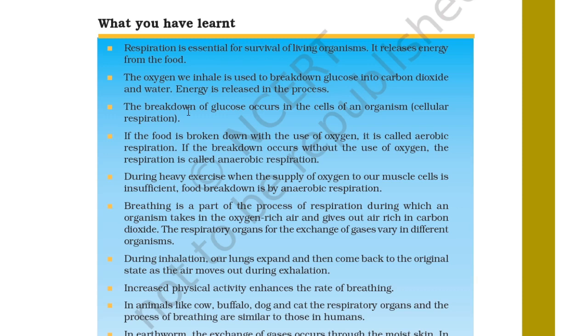The breakdown of glucose occurs in the cell of an organism, called cellular respiration. If the food is broken down with the use of oxygen, it is called aerobic respiration. If the breakdown occurs without the use of oxygen, the respiration is called anaerobic respiration. During heavy exercise, when the supply of oxygen to our muscle cells is insufficient, food breakdown is by anaerobic respiration.